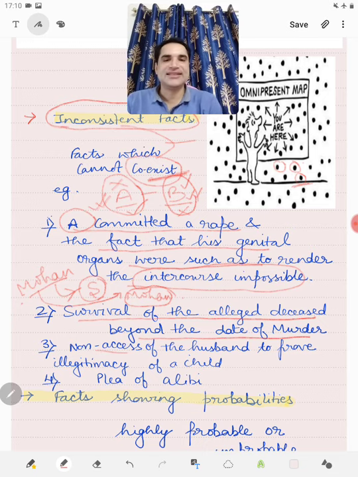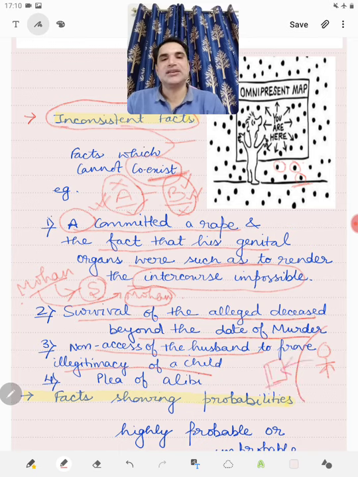The non-access of the husband to prove illegitimacy of a child. So, if a mother has given birth to a child and the husband is showing that for the last 2 years he was out of the country and he had no access to his wife, it would be relevant to prove that the child is illegitimate, because it shows the inconsistent fact.